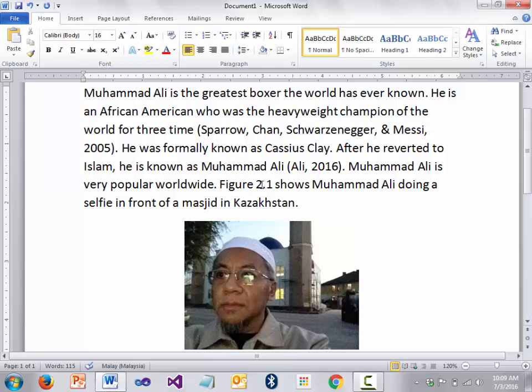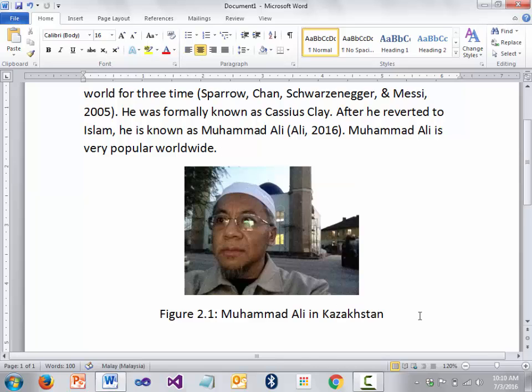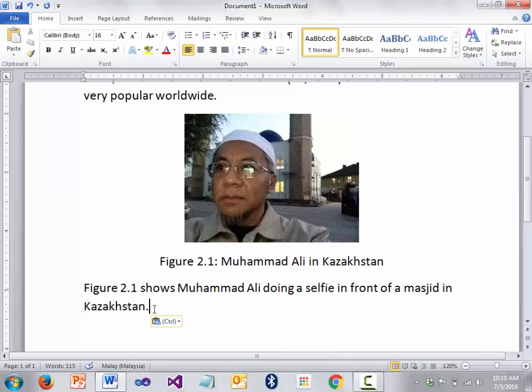Meaning that what I'm trying to show you is that you cannot suddenly have this particular image. Before you have this image, somewhere within the previous paragraph, the paragraph before the image, you have to mention figure 2.1 shows, something like this. Sometimes many students like to put this here: you have this picture and suddenly figure 2.1 shows Muhammad Ali doing a selfie.